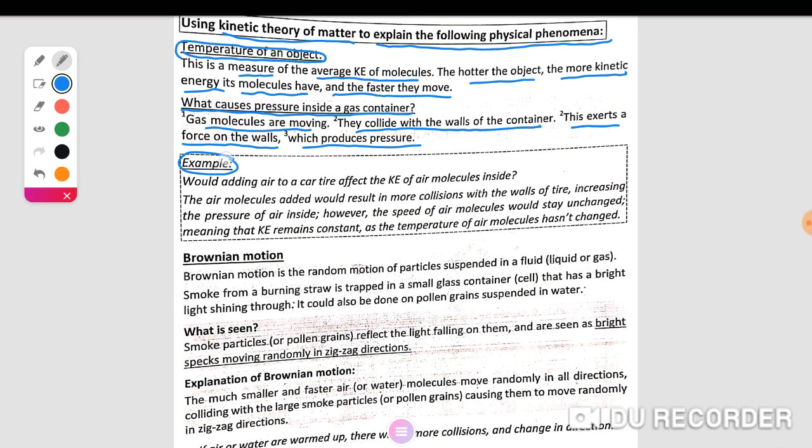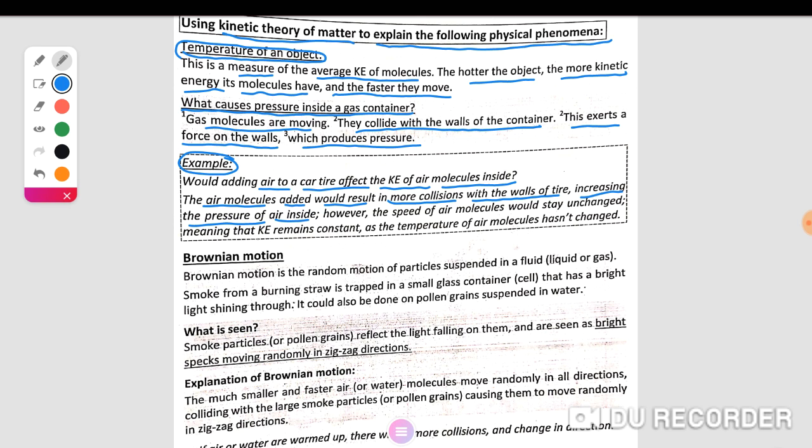We have an example for gas. Would adding air to a car tire affect the kinetic energy of air molecules inside the tire? Air molecules added would result in more collisions with the wall of the tire, increasing the pressure of air inside it, because the pressure is directly proportional to the kinetic energy.